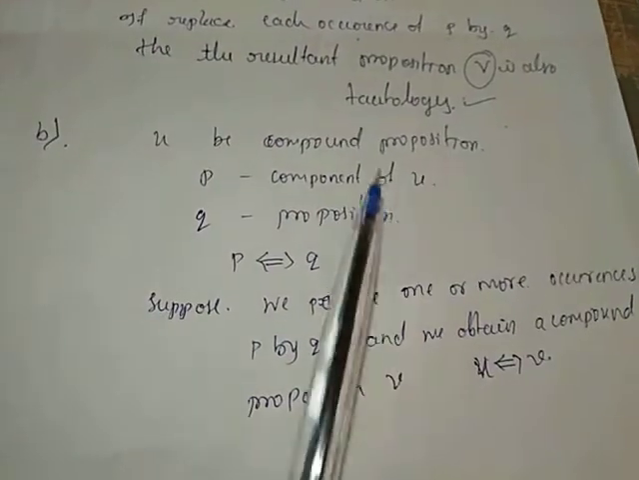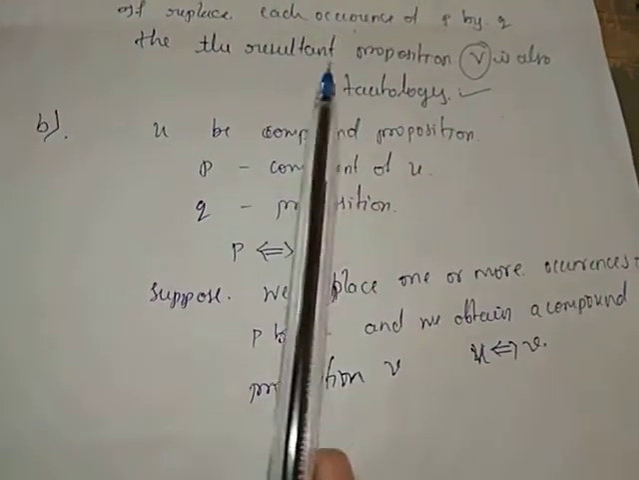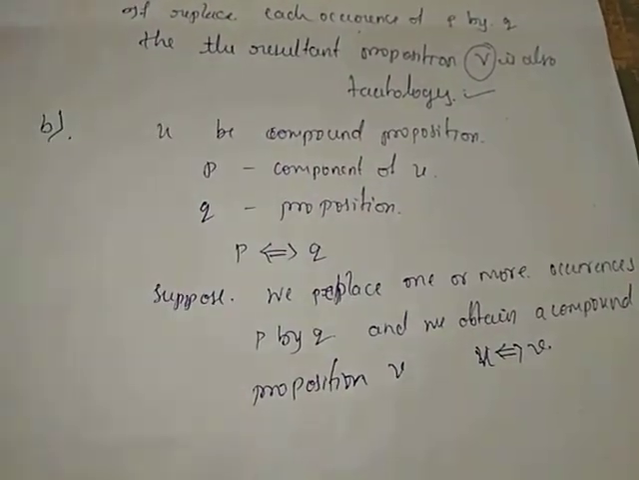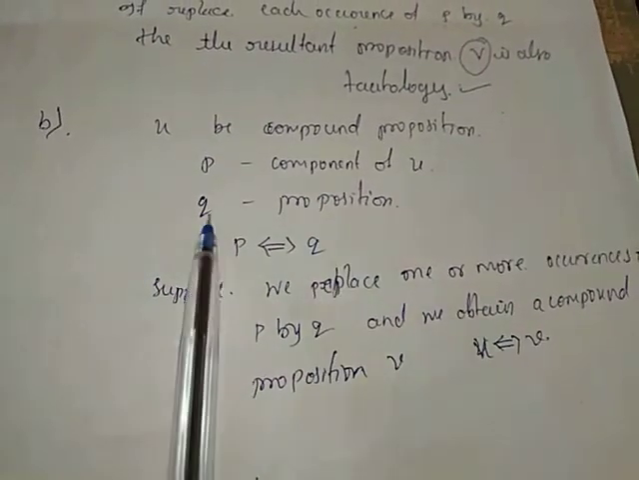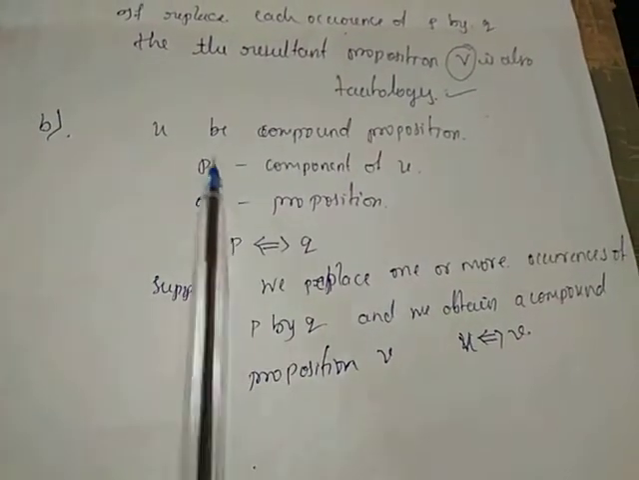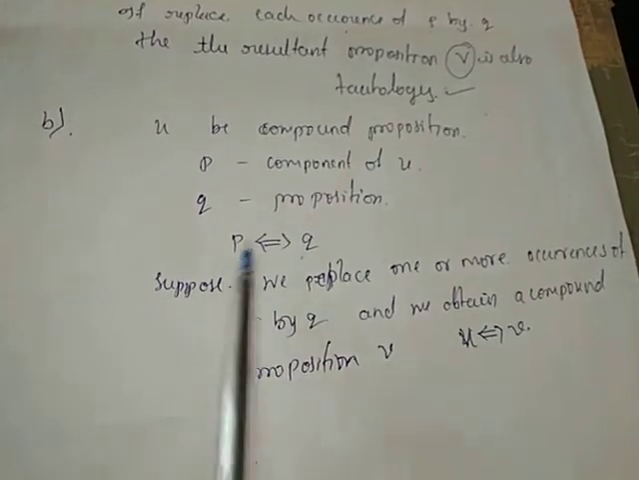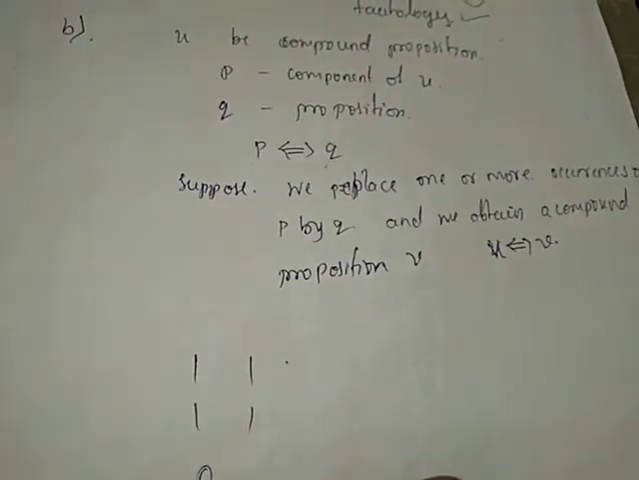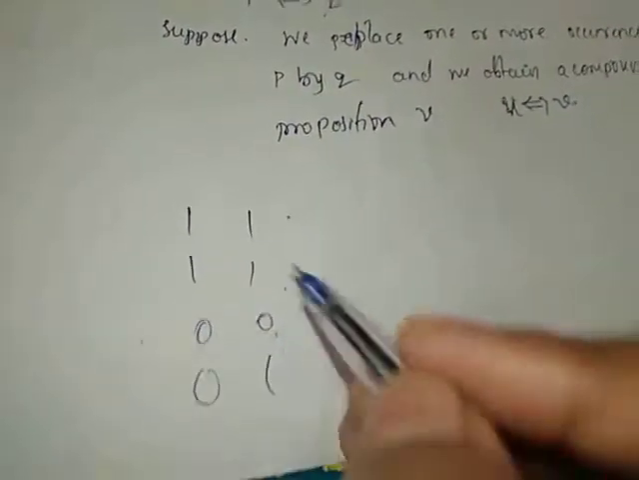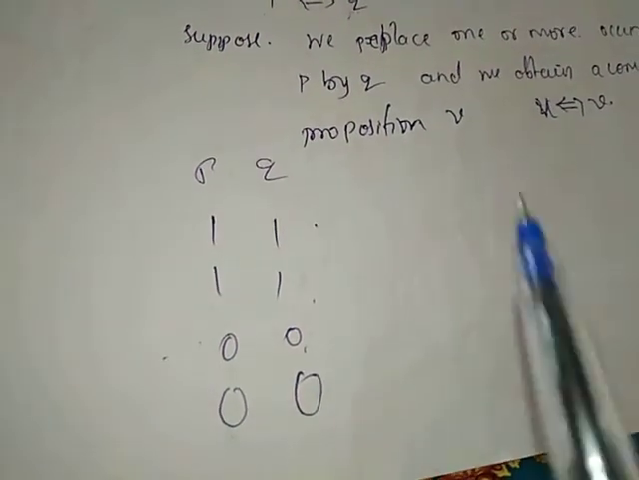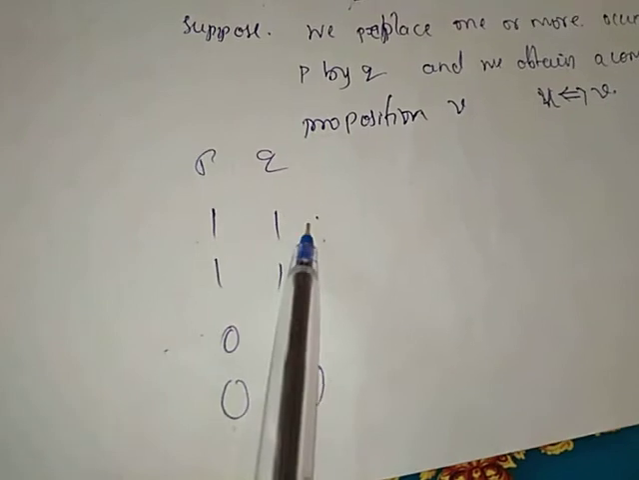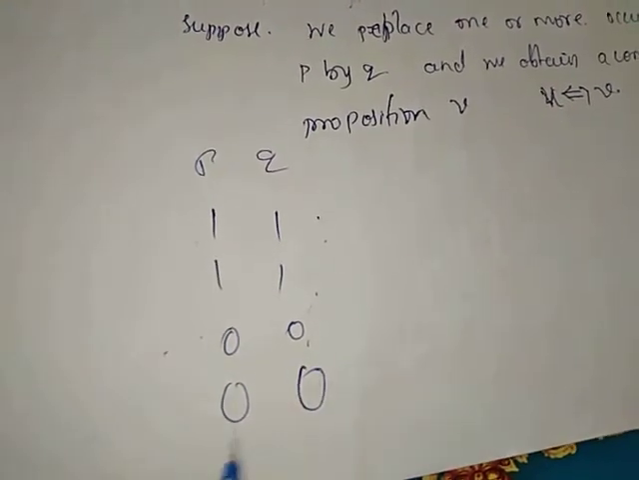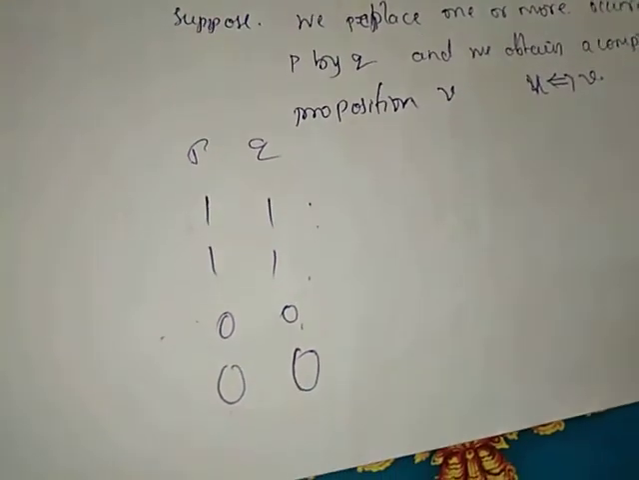Here, U is one proposition. In that U, P is a component of U. Suppose I consider one more proposition Q, where both P and Q are identical. If both are identical and I replace P by Q, then there is no difference. For example, 1, 1, 1, 0, 0, 0: here it is P, here it is Q. Both are identical. If I replace P by Q, that means 1 by 1, 1 by 1, 0 by 0, 0 by 0, then no difference will arise.